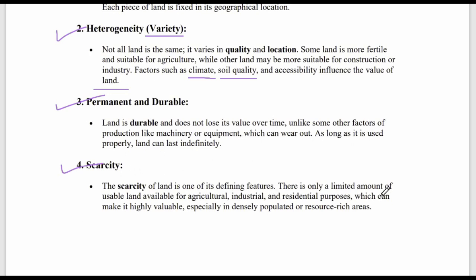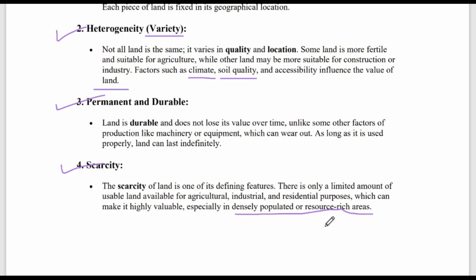There is only a limited amount of usable land available for agricultural, industrial, and residential purposes, which can make it highly valuable, especially in densely populated or resource rich area.